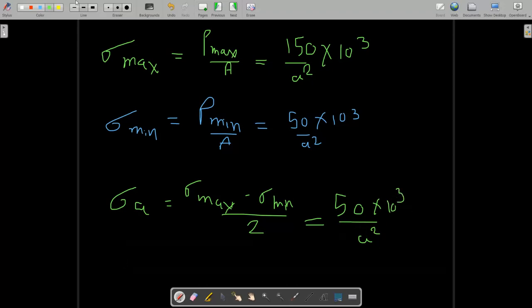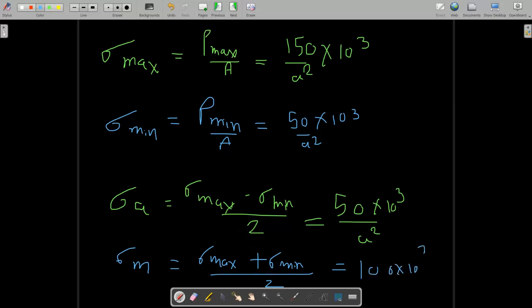And the mean stress is equal to sigma maximum plus sigma minimum divided by 2. So our answer will be 150 plus 50, that means 200. 200 divided by 2 means 100 into 10 raised to 3 divided by a square.